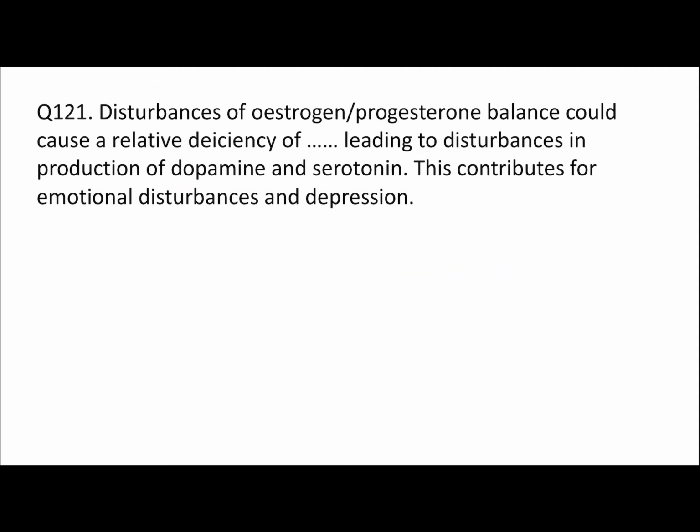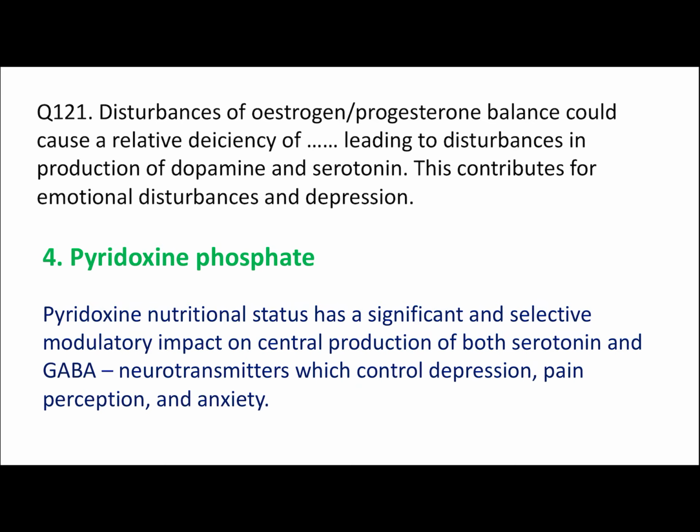It is tyrosine, cofactor A, enzyme decarboxylase, or pyridoxine phosphate. The disturbances of estrogen progesterone balance could cause a relative deficiency of pyridoxine phosphate, and this pyridoxine phosphate has an impact on central production of both serotonin and GABA, which are responsible to control depression, pain perception, and anxiety.